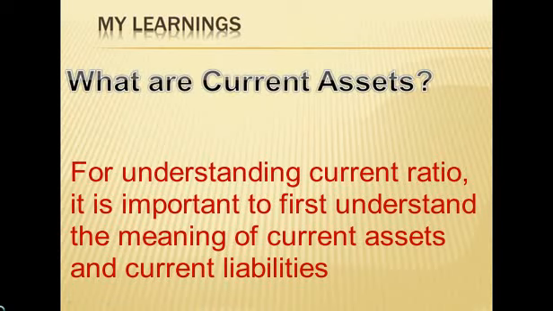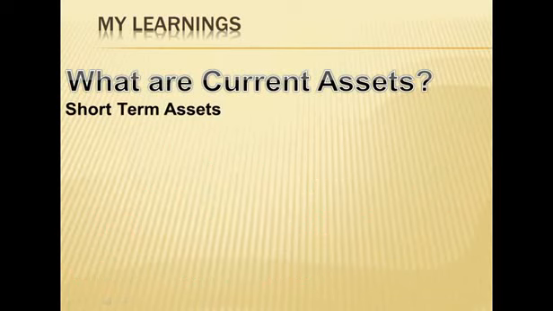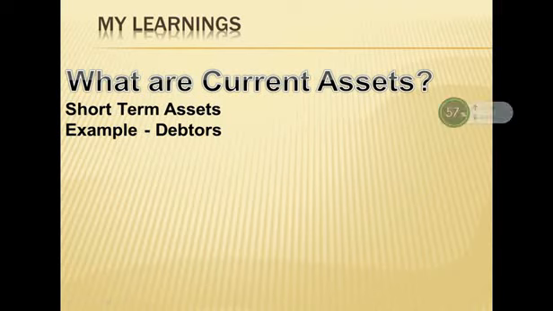What are current assets? Current assets are short-term assets. They remain in the business for a very short period of time, generally not more than 1 year. For example, debtors. Generally, we receive the amount receivable from the debtors within 1 year. No business allows a credit period of 1 year. Generally, the credit period given to debtors is 90 to 120 days. At max, it could be 6 months.